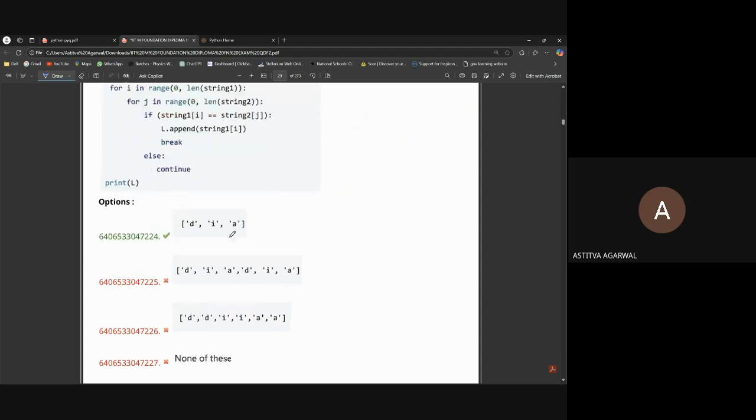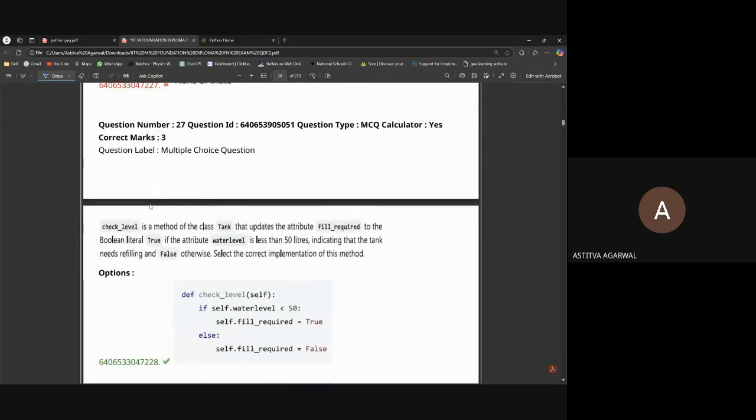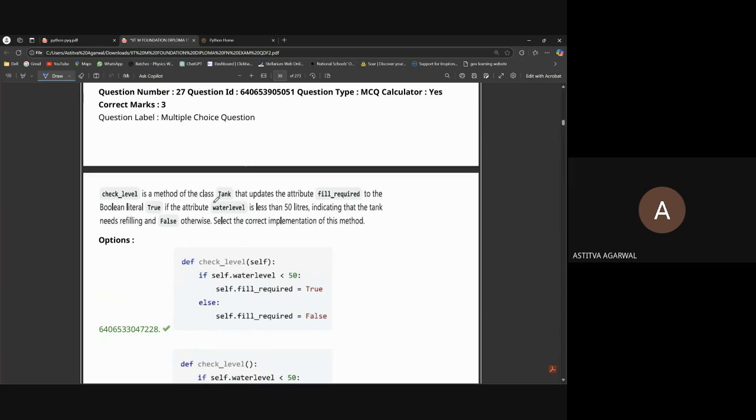Okay, let's continue to another question. Check level is a method of class Tank that updates the attribute fill required. See, check level is a method. This is from OOPS, object-oriented programming, that classes are there, methods are there. To the Boolean literal true if attribute water level is less than 15, indicating that tank needs refilling, and false otherwise. Select the correct implementation of the method.